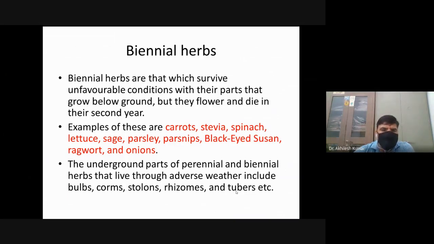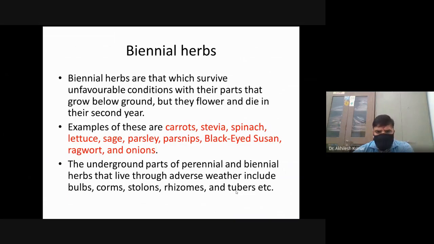and their life cycle is completed in 2 years. During second year the flowering and fruiting takes place, and after that the entire plant including aerial and underground part dies, and seeds remain for the next favorable season as a perennating part of the plant. Examples of biennial herbs are carrot, stevia, spinach, lettuce, sage, parsley, black-eyed Susan, ragwort, onions, etc.